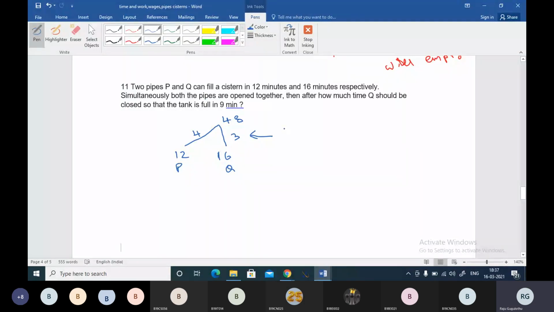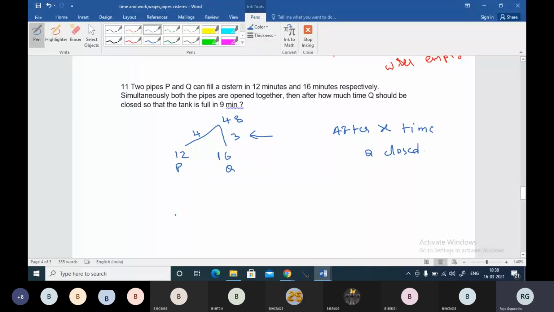Then after how much time should Q be closed so that the tank is full in 9 minutes? Let us say after X time, Q will be closed.